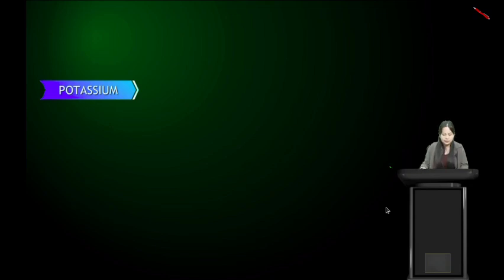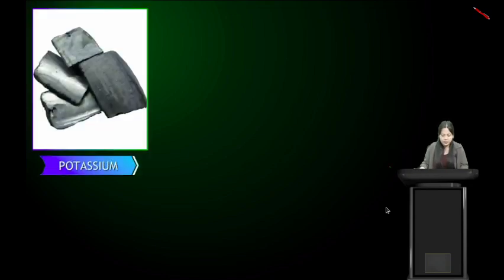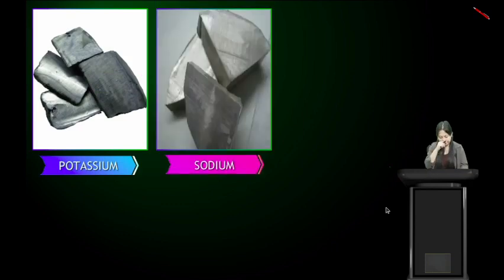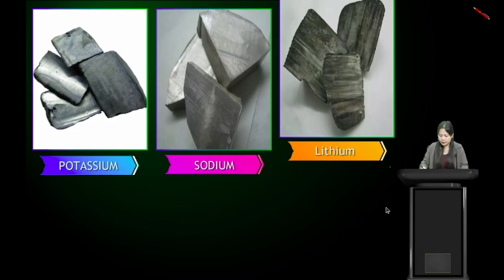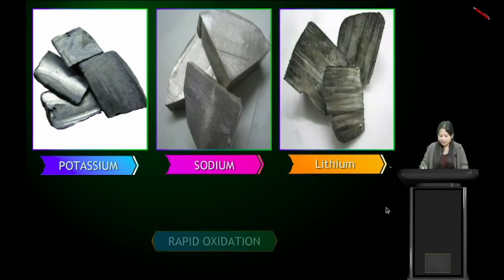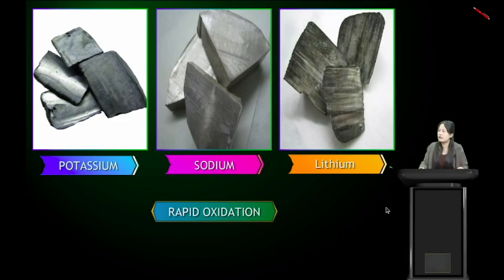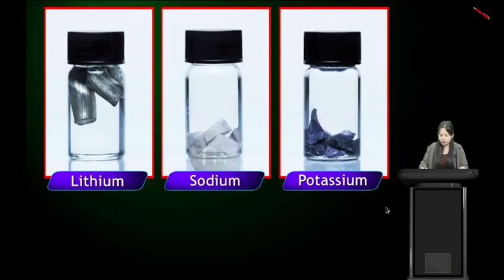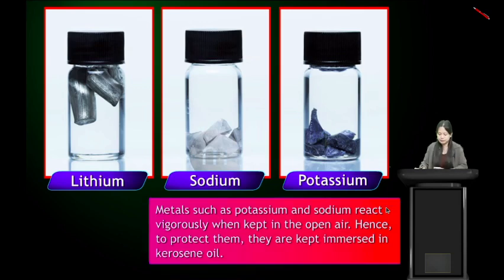Now we have potassium, sodium, and lithium. These are also examples of metals, and they undergo rapid oxidation. Let us see how. Metals such as potassium and sodium react vigorously when kept in open air, hence to protect them they are kept immersed in kerosene oil.